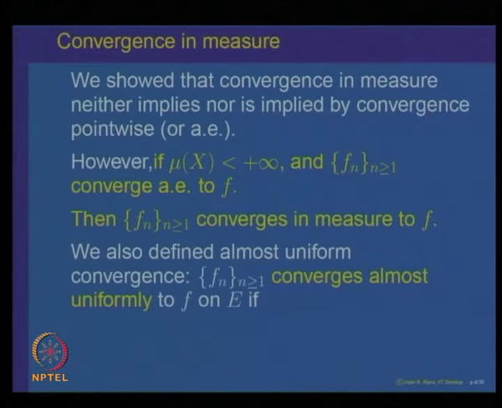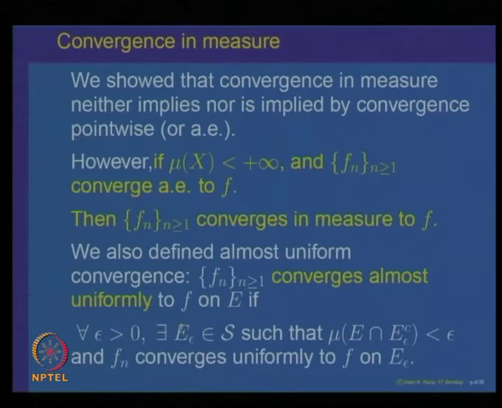And after that, we looked at what is called almost uniform convergence for functions. So, we said a sequence f n converges almost uniformly to f on a set E if we can find for every epsilon a subset E epsilon such that the measure of the set E intersection E epsilon complement is finite and f n converges uniformly to f on E. That means, except for a small set of small measure, f n converges to f uniformly. So, this is called almost uniform convergence.